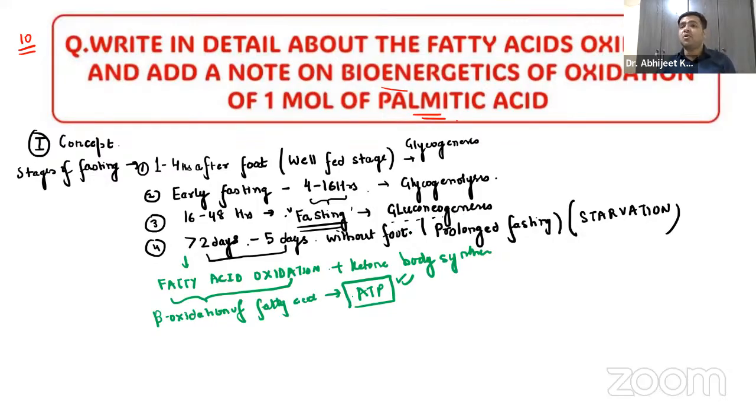Obviously, in cases of prolonged fasting, and this is something that you have to remember, when you are without food for 2 to 5 days, it is called prolonged fasting or starvation. Beta oxidation of fatty acid will occur, and that will result in the formation of ATP. What is the process? We'll be discussing it right now.